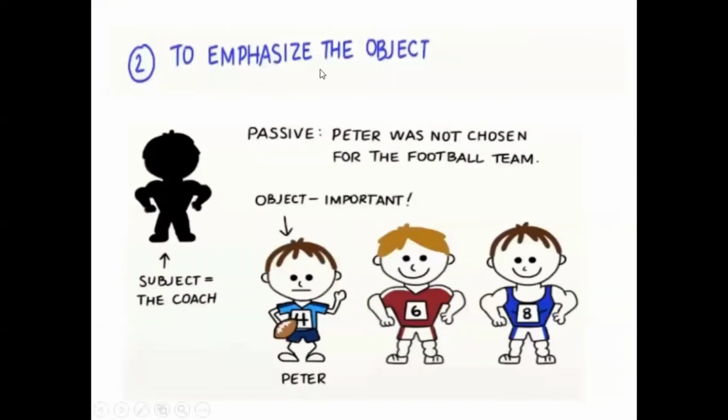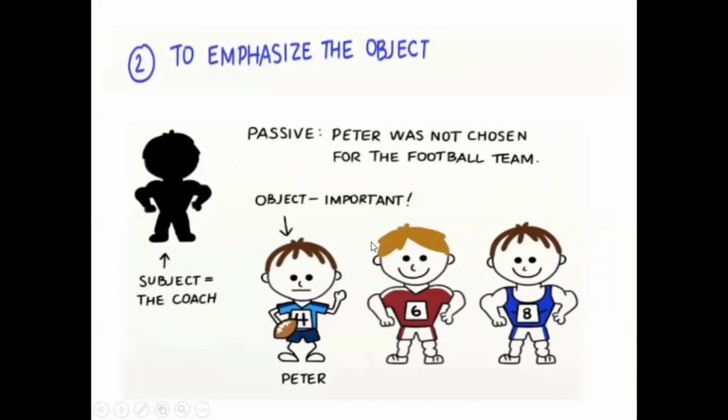Number two, to emphasize the object, the receiver of the action. Passive voice example: Peter was not chosen for the football team. And what is the object? You know, the object is Peter. And the subject, we infer, we understand that the subject is the coach.